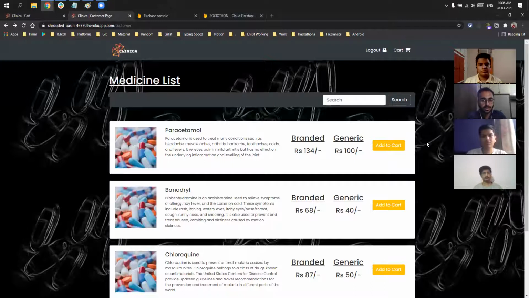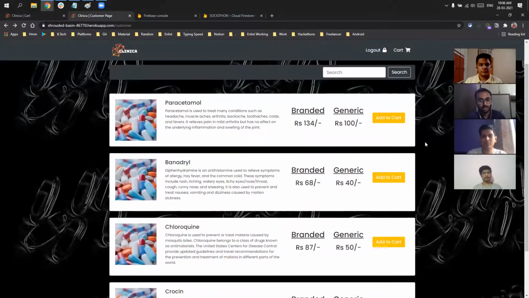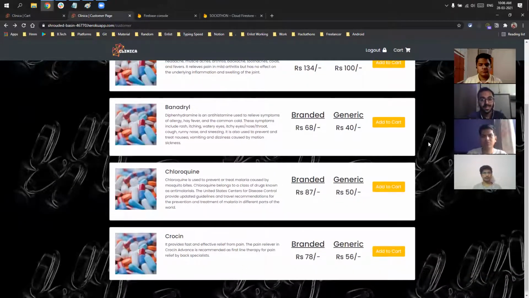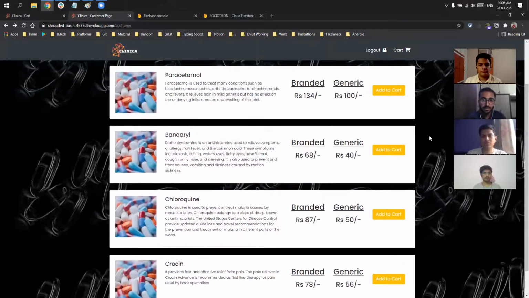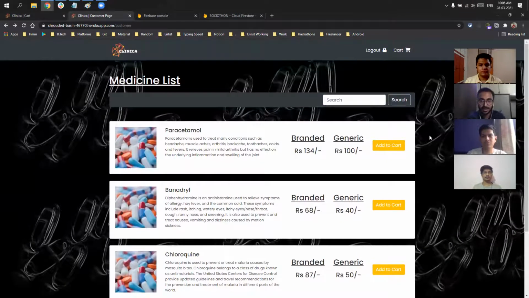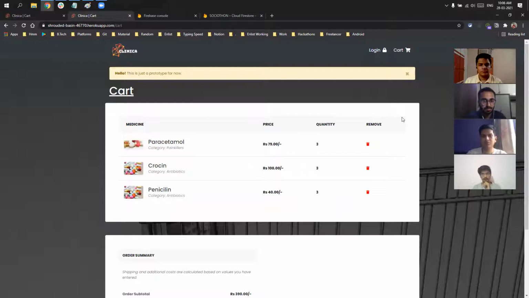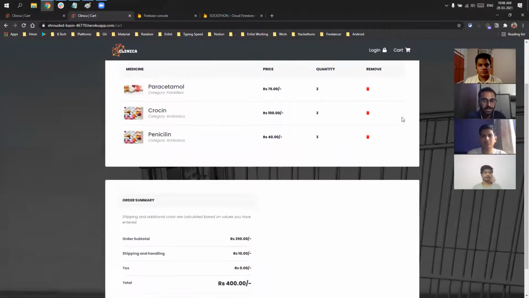This is the customer page, and here again two things are happening. All the medicines are listed, and the main thing is we have shown the difference between branded and generic price. The main motto of this is what price is to be listed under generic and branded, so the person can get an idea, and the vendor can add to the cart. The add to cart feature is again prototype based.